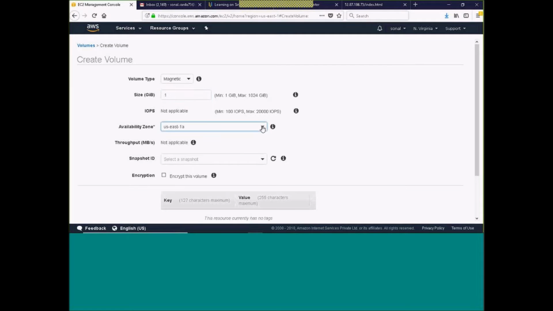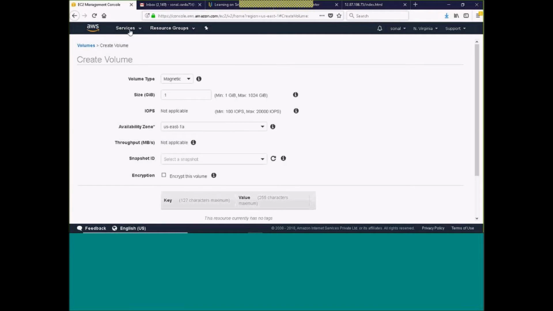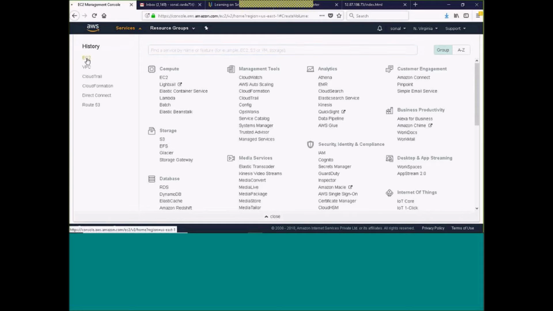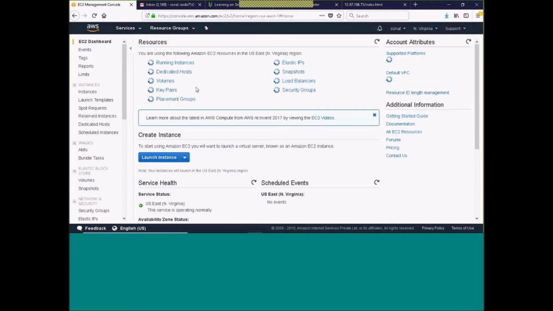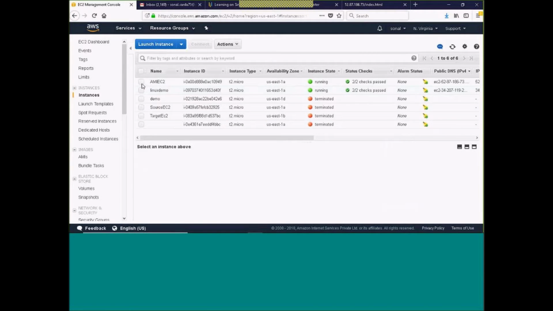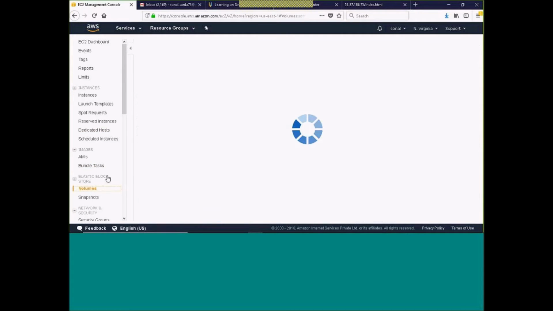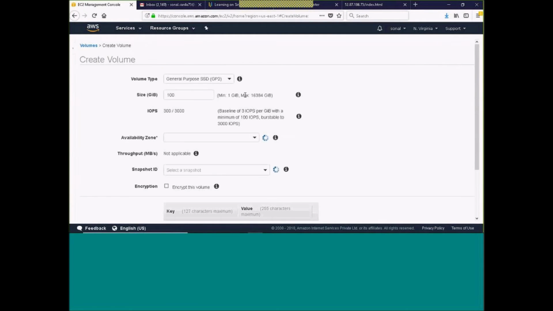Now comes the important thing, that is availability zone. I do not remember in which availability zone I placed my instance. So let me go back and check, because I'm planning to attach this to the newly launched Linux instance. This is my newly launched AMI EC2. It is there in the US East 1A availability zone. So, again going to volume, create a volume.